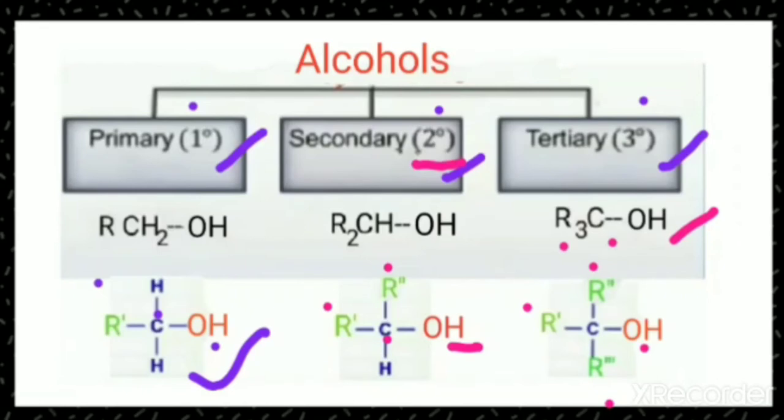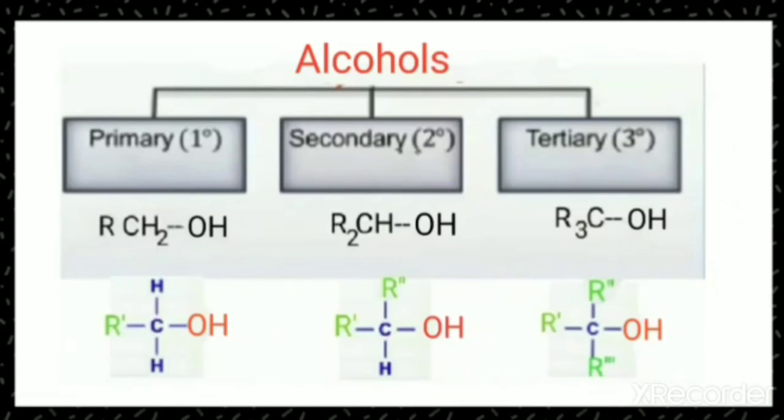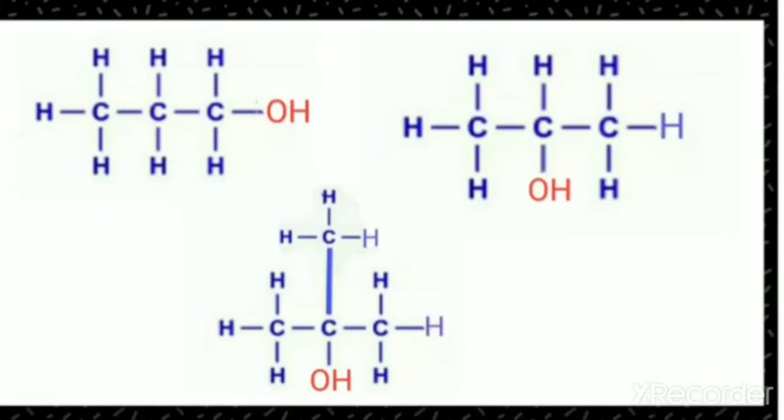As we have discussed in the case of haloalkanes and haloarenes, in the same way alcohols are also classified as 1 degree, 2 degree, 3 degree, depending upon the number of alkyl groups on the alpha carbon atom. So here are the three structures. You need to identify which one is the 1 degree, 2 degree and 3 degree structure of alcohol.